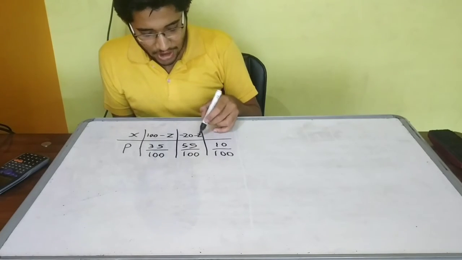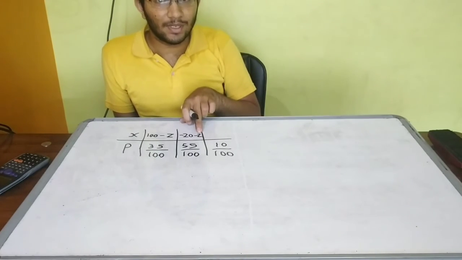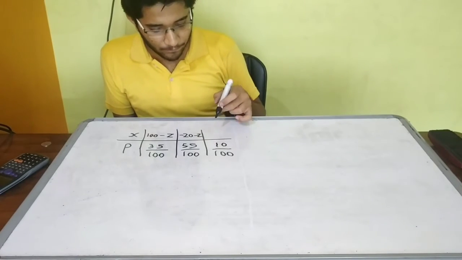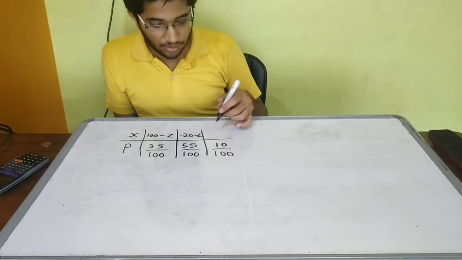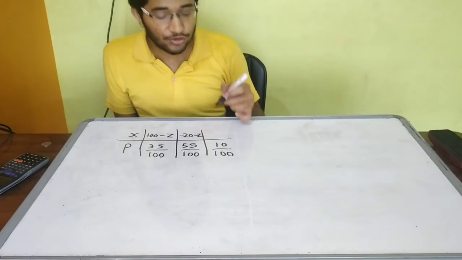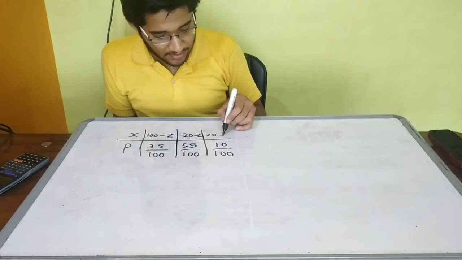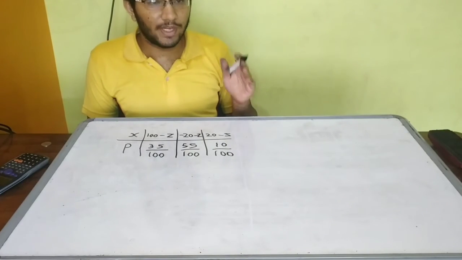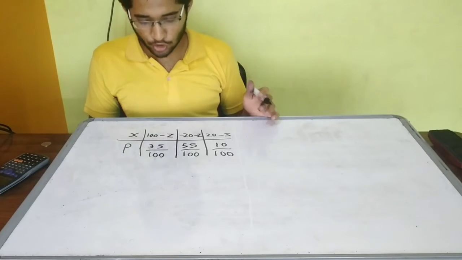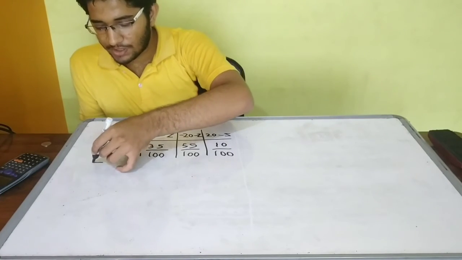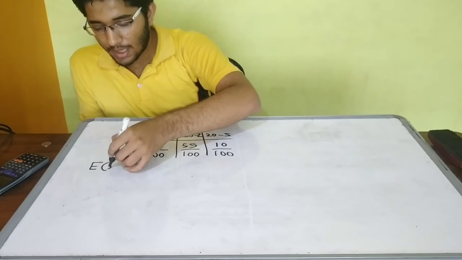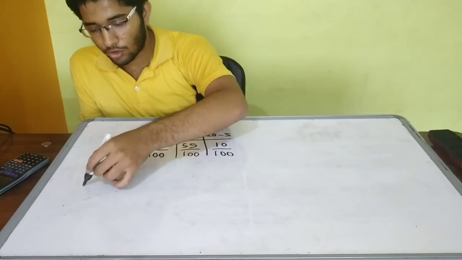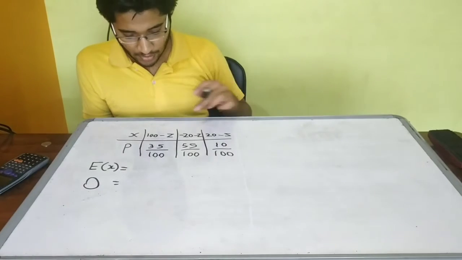minus Z. So actually we are paying Z as entry fee, and we are also paying 20 rupees extra when we get tails. Here it was positive 20 minus Z. So Z is just the amount of entry fee we require to get no profit, no loss. So we will see what the expected value of this is, and we know that to get no profit, no loss, the expected value must be 0.